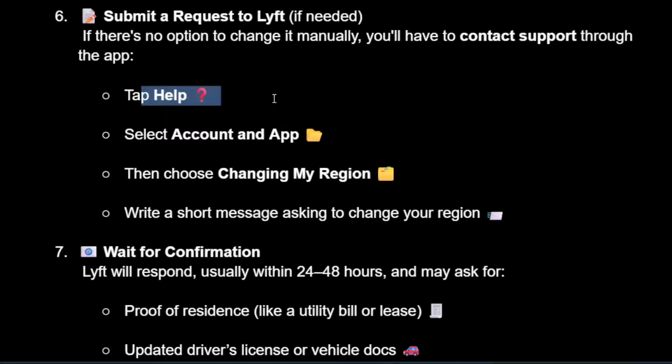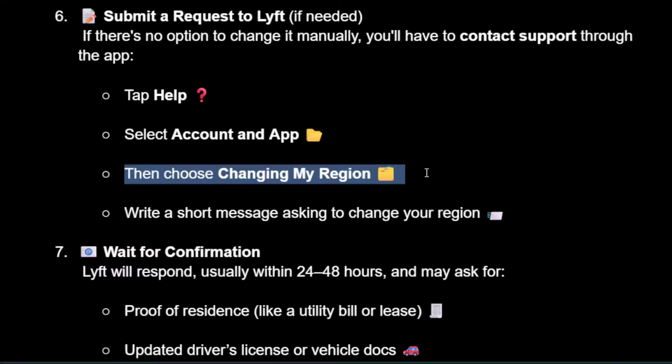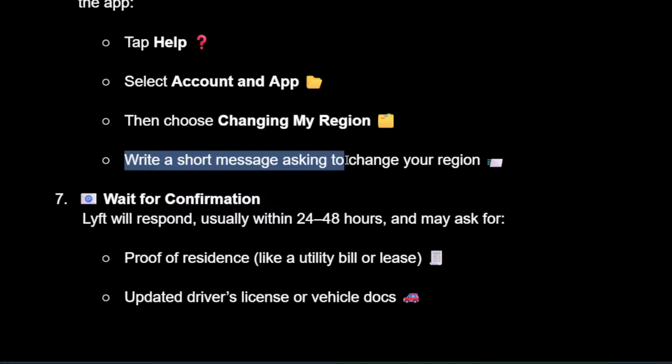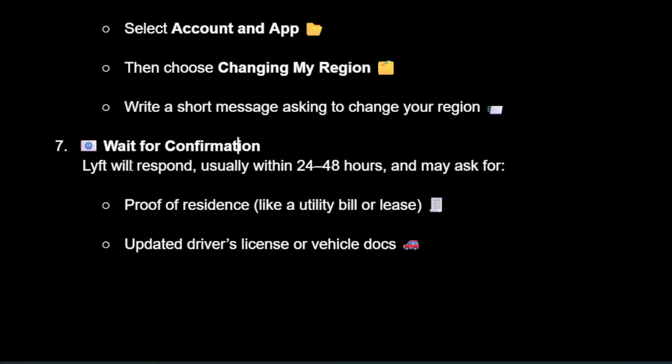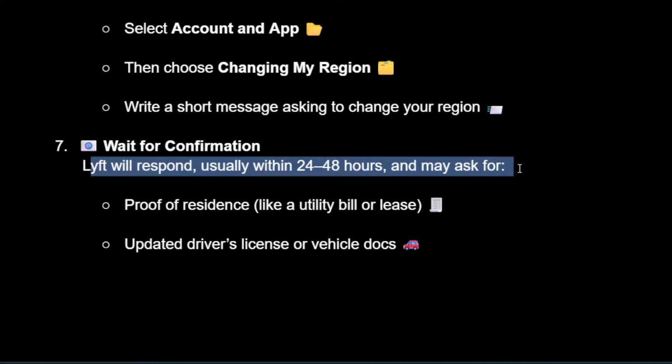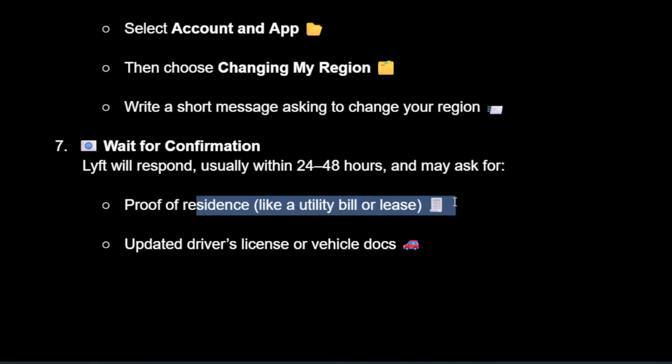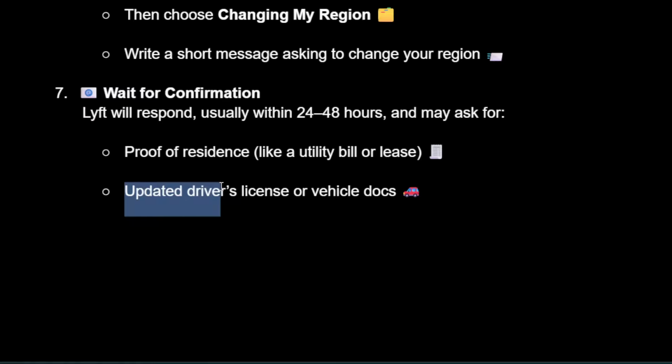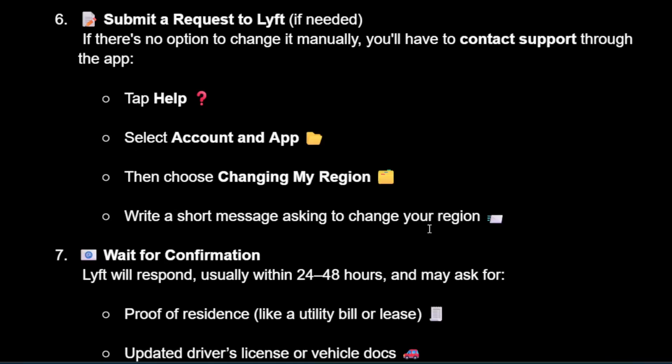You will tap help, then select account and app, choose changing my region, and we'll write a short message asking to change your region. We will then wait for confirmation. Lyft will respond usually within 24 to 48 hours and may ask for proof of residence like a utility bill or lease and an updated driver's license or vehicle documents.